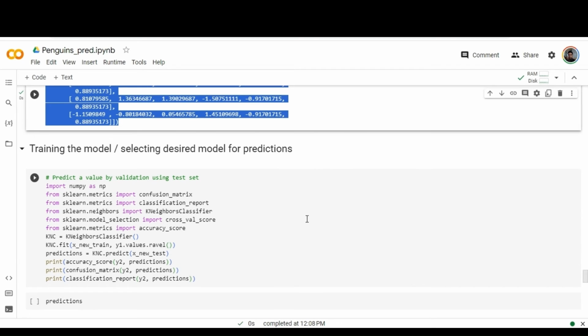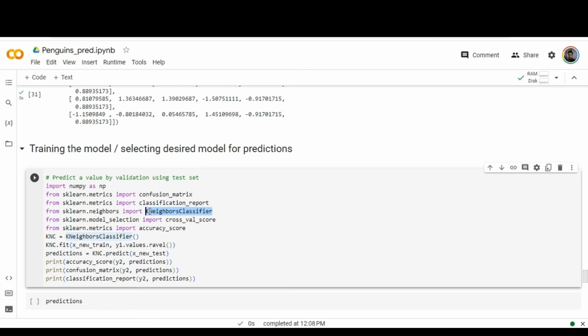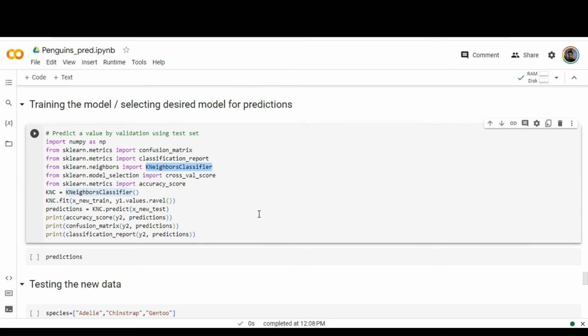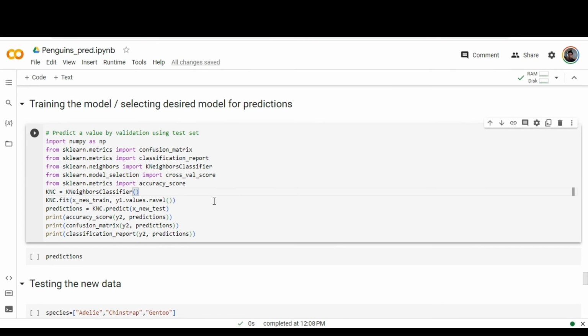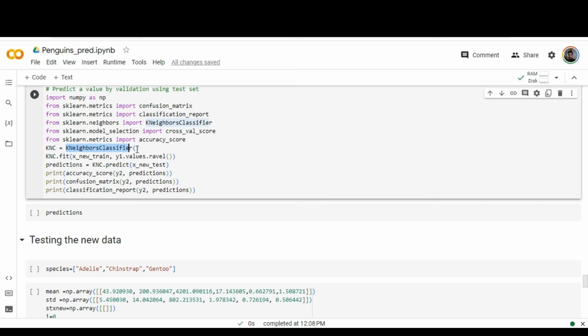This is the model. We are using the neighbor classifier, imported from sklearn.neighbors, as well as F1 score, accuracy score and other metrics, all derived from the sklearn package.